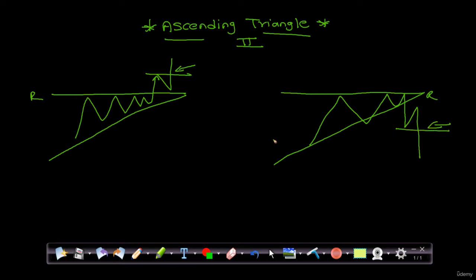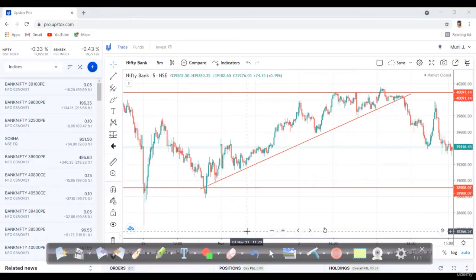I also gave a live chart example. If you have not watched the previous ascending triangle price action video, please go and watch it. Now let me show you the real time example.